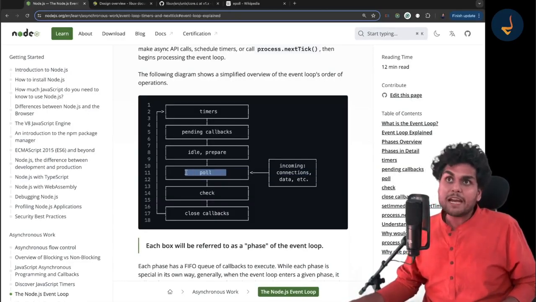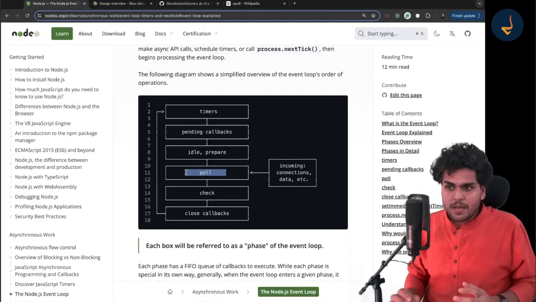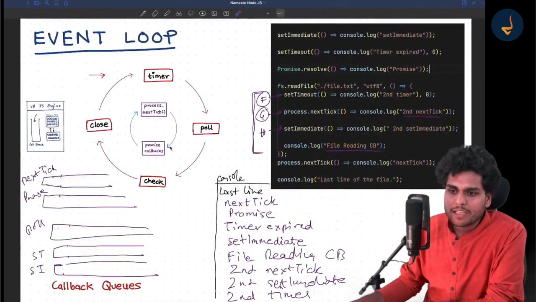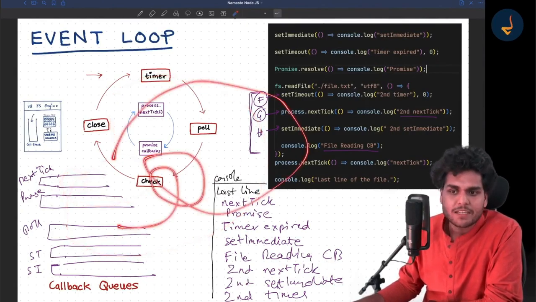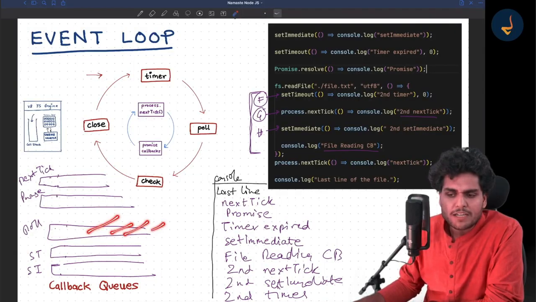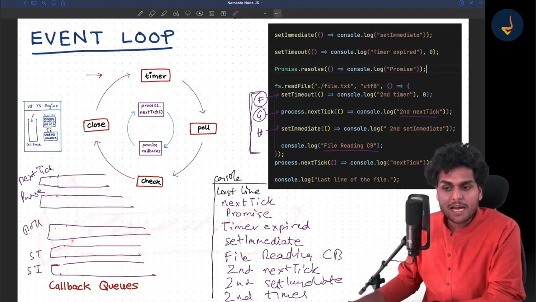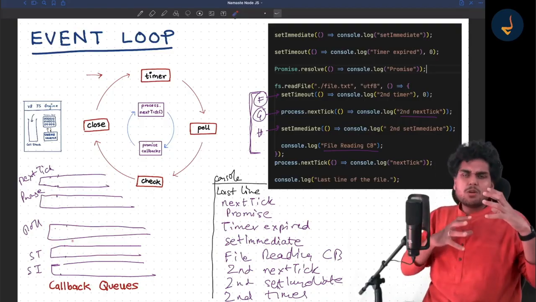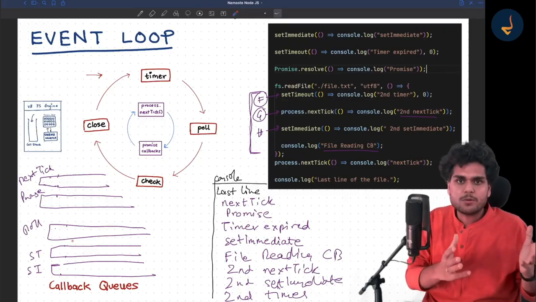Sometimes the case could be starvation. You cannot starve the queue. We feel that the logic I told you is a very easy logic. No, it has a lot more complexity. There is a way that these queues can starve. Suppose a lot of recursive calls started happening inside this poll queue. But there is a limit, otherwise the other queues will starve. So to reduce starvation, sometimes we defer these callbacks to the next queue.